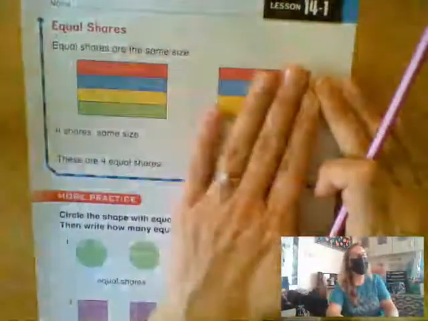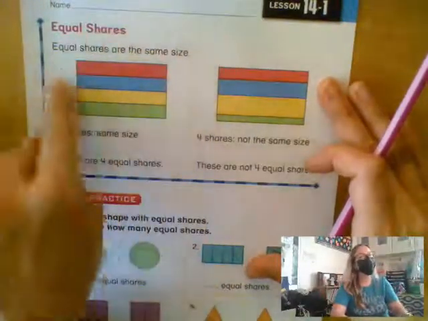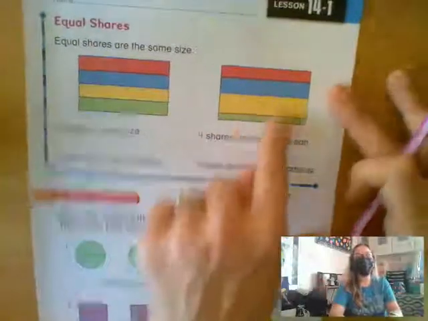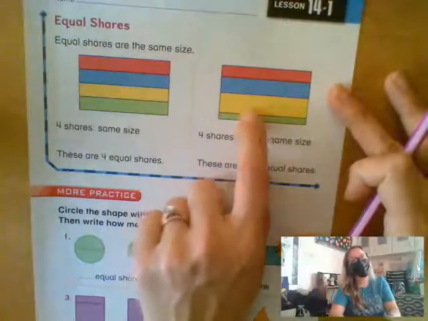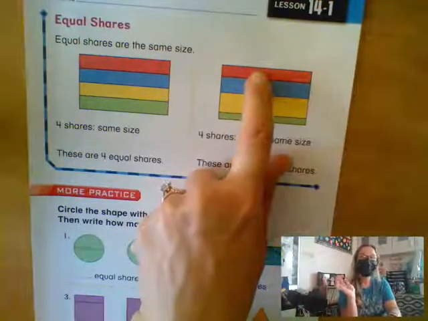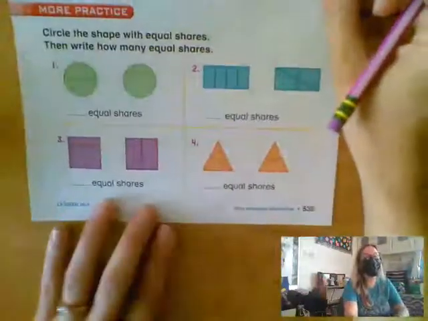This is just another reminder. We see that these shares are all equal. They're the same size. These shares are all different. You see how the green one is much smaller than the yellow, and then the blue one's a little bigger than the green, but the red's tinier. So these are the equal shares, or the same size shares. So same thing down here at the bottom.